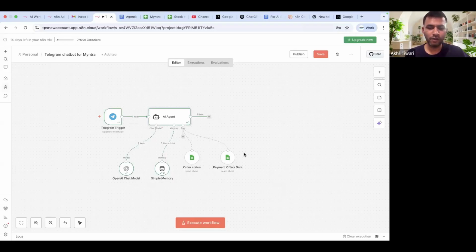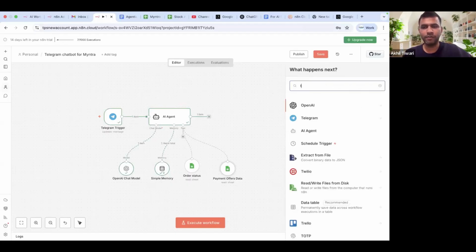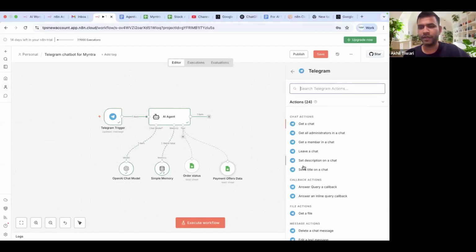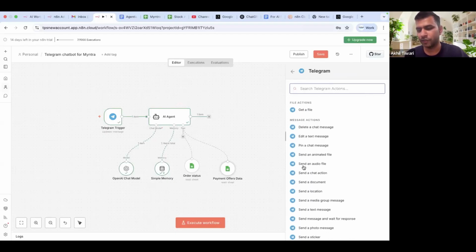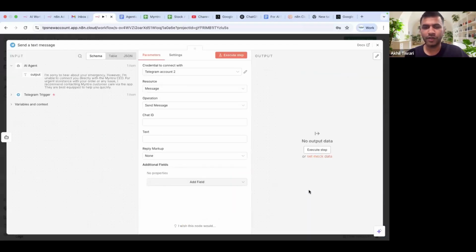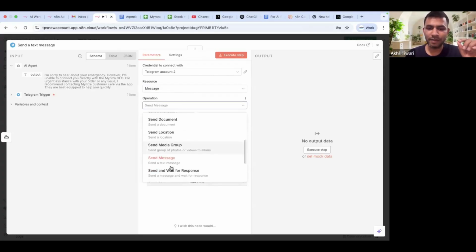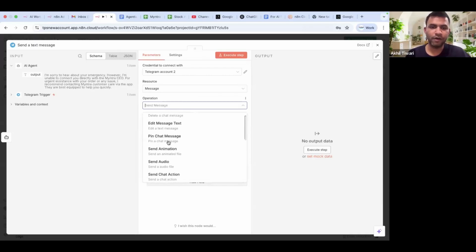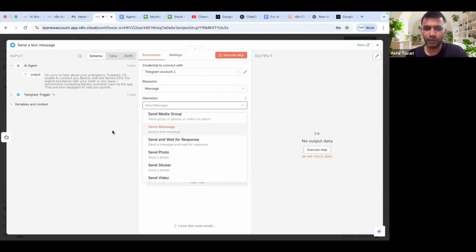And now let's do the final step of this flow, which is connecting it with the Telegram node, because we want to send the output there as well. So we'll click here and look for Telegram, and this is where we'll look for send a message. Here you could find send a text message. Just click on this. You don't have to set up your account again. It is already set up, as you've done it earlier. Resource is something you want to send a message, not other types of resources. Operation is send a message, and there are different kinds of operations you can also perform. Right now we want to do this, so we're not changing it.